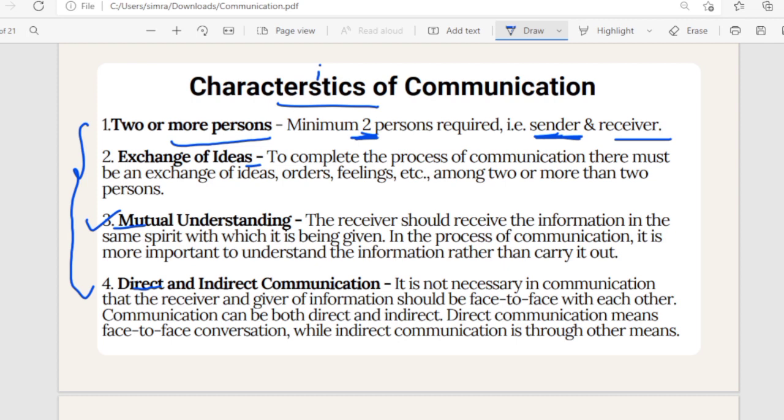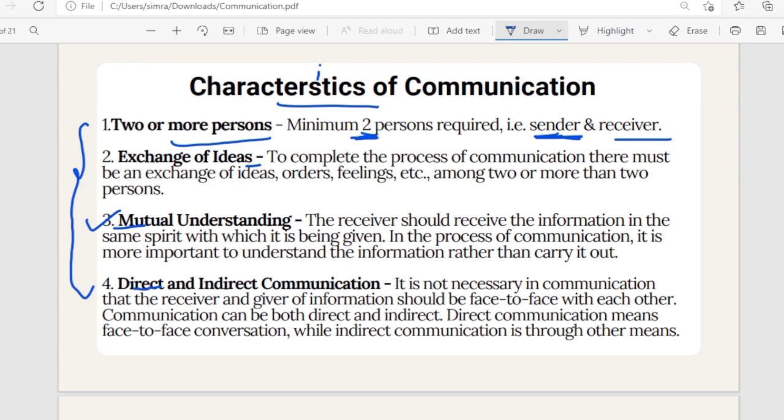Now, the person who is giving the information, for example, I am teaching you, I am explaining to you. So who am I? I am the sender, because I am giving you some information, I am explaining the characteristics of communication. And who is understanding whatever I am explaining? To whom am I explaining? Who is noting it down? You. You are trying to understand. So who are you? You are the receiver.